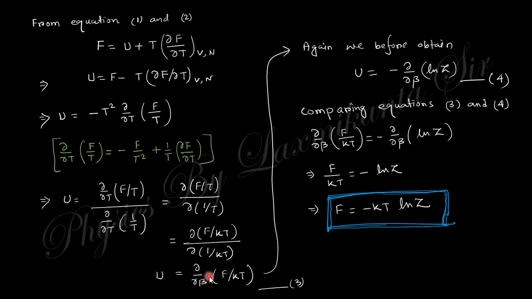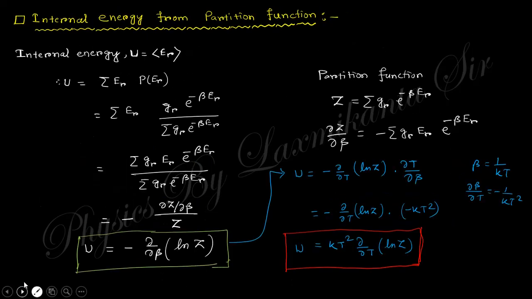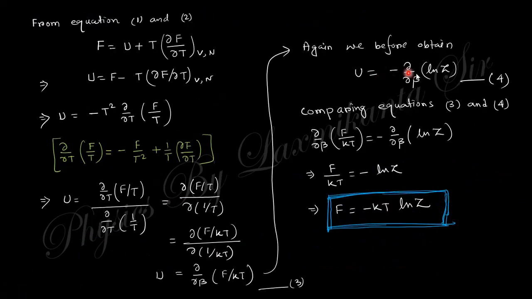So U is like that, but you already obtained U equals minus del del beta of ln Z. If you compare these two, you can easily find the expression of F, the Helmholtz free energy. Finally you get F equals minus kT ln Z, where Z is the partition function.